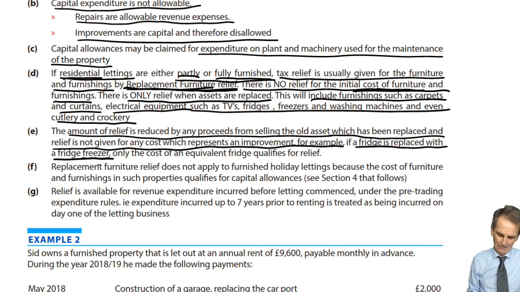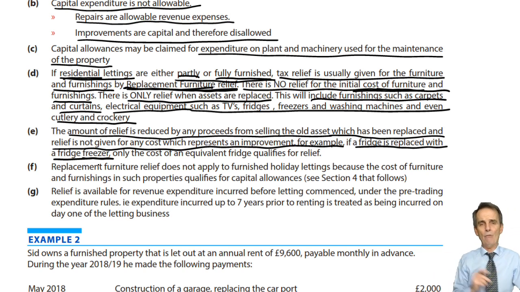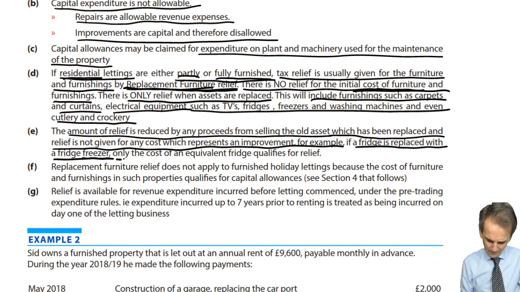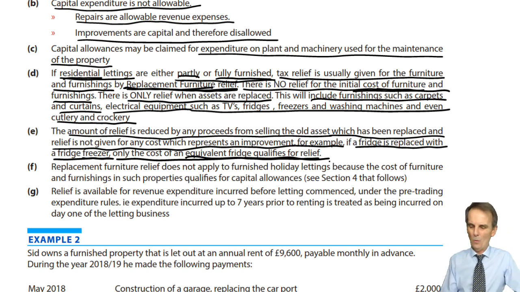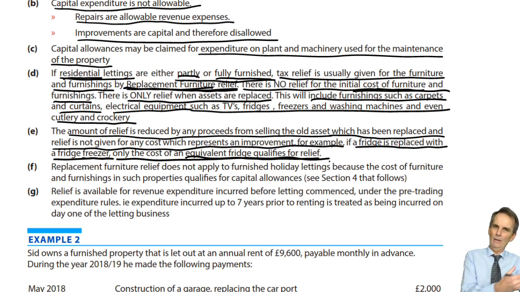And on that basis, therefore, we're not going to be able to get relief for the 500 less your £80 proceeds. It'll be something less the £80 proceeds from the old one, but what that something is, only the cost of an equivalent fridge would qualify for relief. Not the fridge freezer actual cost, but the equivalent fridge. Again, you can understand it's going to be fun and games in real life. What would the equivalent be? The model that you originally bought, that you've now sold, might not even exist now.